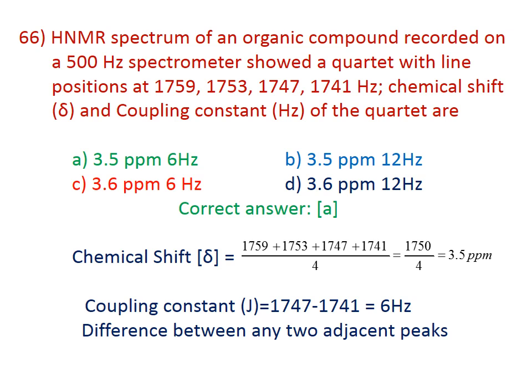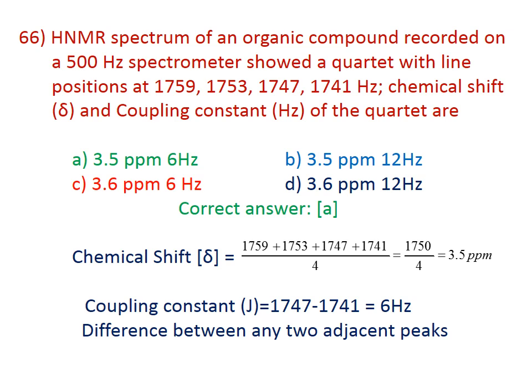For the chemical shift value, you have to take the average: 1759 plus 1753 plus 1747 plus 1741 divided by 4 gives 1750, and 1750 divided by 500 will be equal to 3.5 ppm. The coupling constant J is the difference between two adjacent peaks, 1747 minus 1741, which is equal to 6 Hertz.